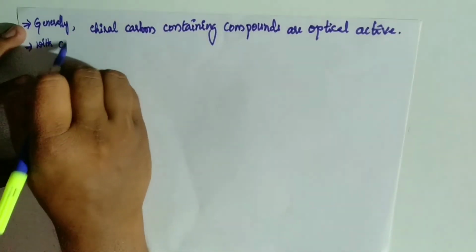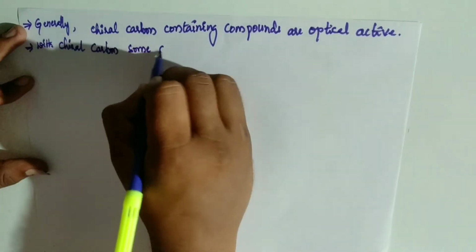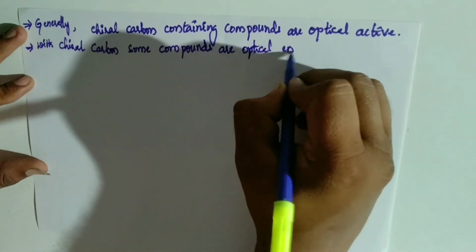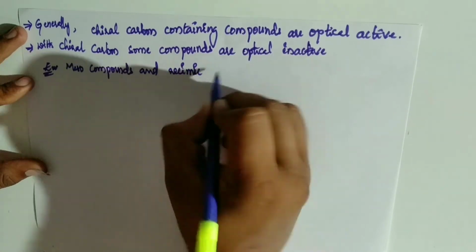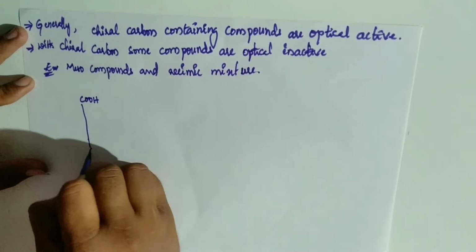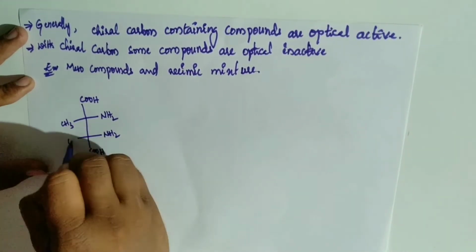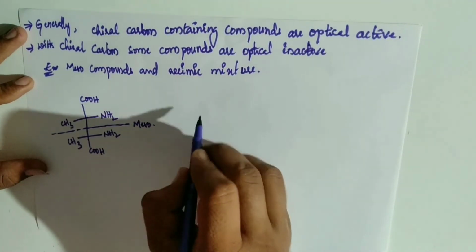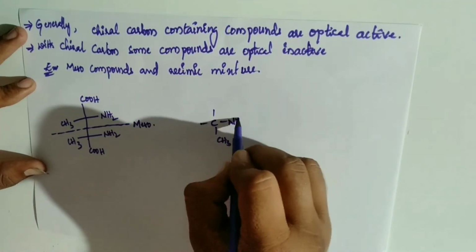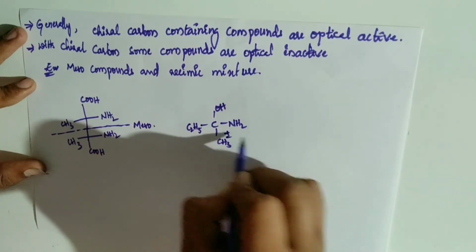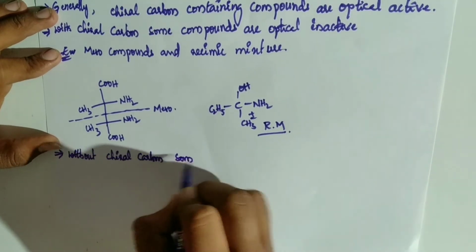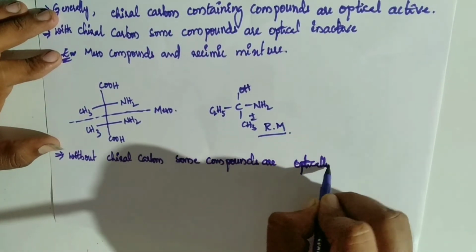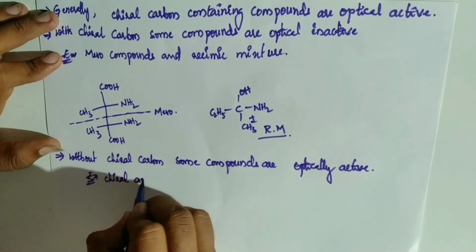With a chiral carbon, some compounds are optically inactive. Example, meso compounds and racemic mixtures. Here meso means an object that can be divided into 2 equal parts is called meso. And racemic mixture means 50% levorotatory, 50% dextrorotatory is called a racemic mixture. Next point, without a chiral carbon, some compounds are optically active. Example, chiral axis. Because of the chiral axis, they can be optically active.